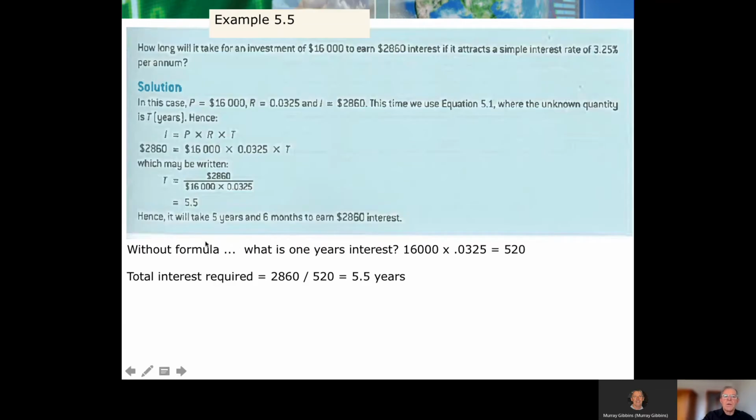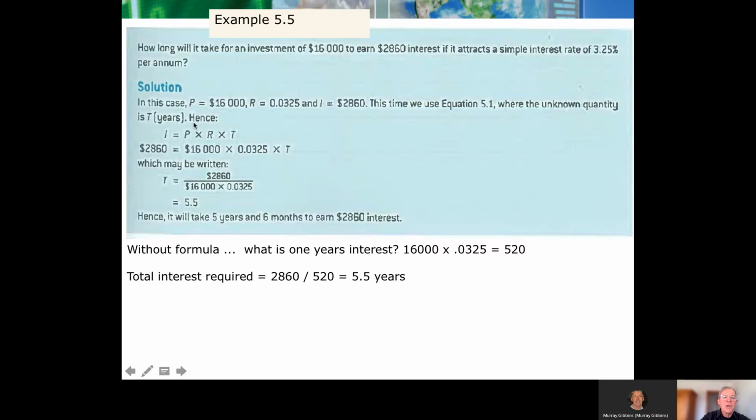How long will it take for an investment of $16,000? Now I'm just going to check that this is working. Just got it running on another computer to make sure that what you're seeing is what I'm seeing. Yeah, how long will it take for an investment of $16,000 to earn that much interest if it attracts a simple interest rate of 3.25% per annum?